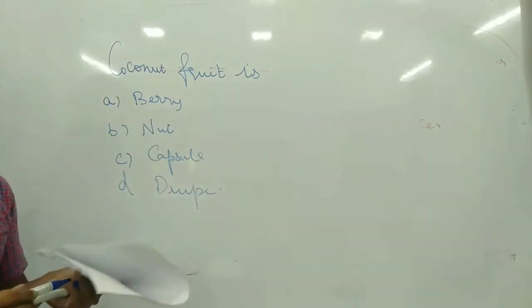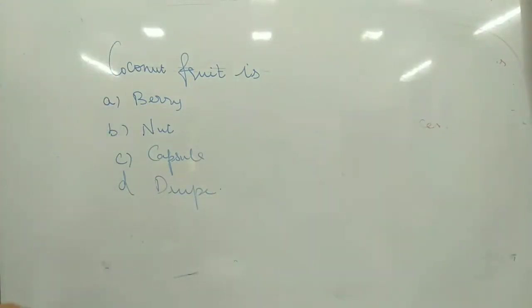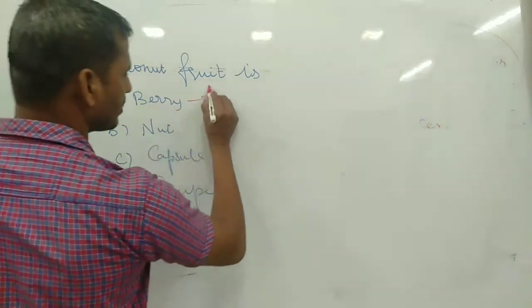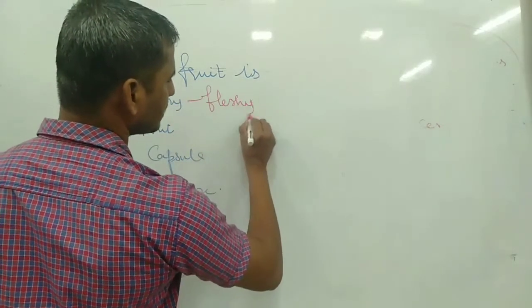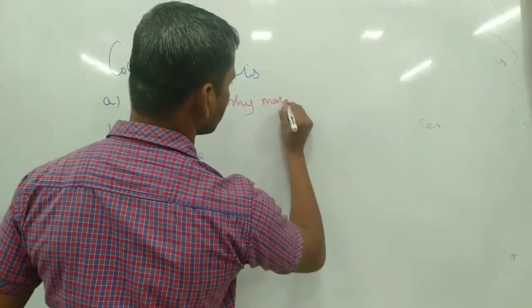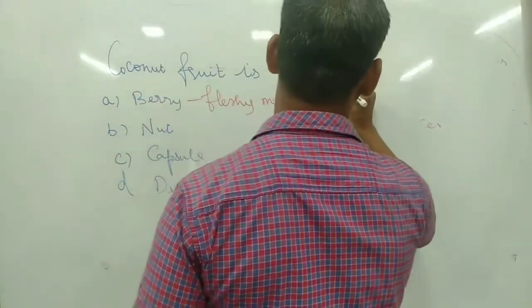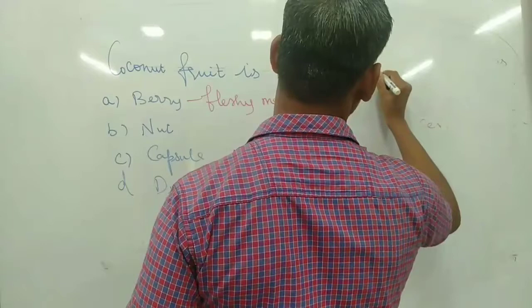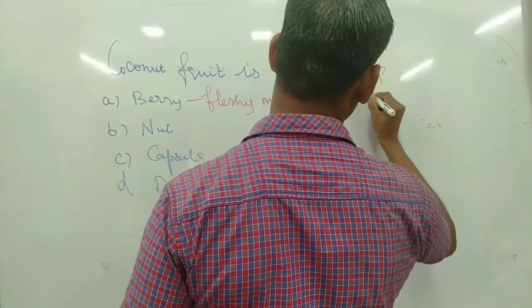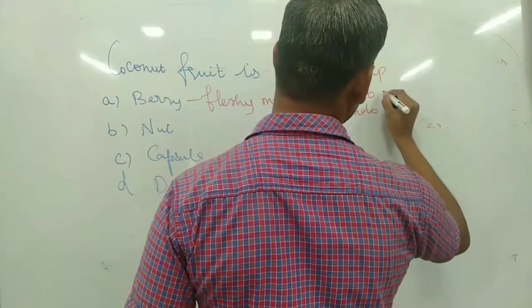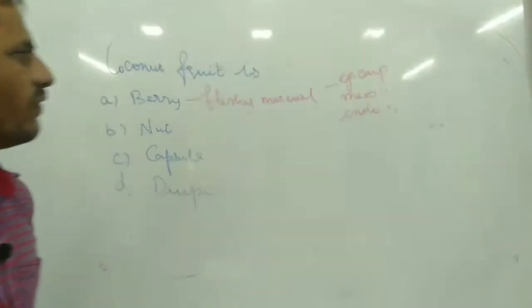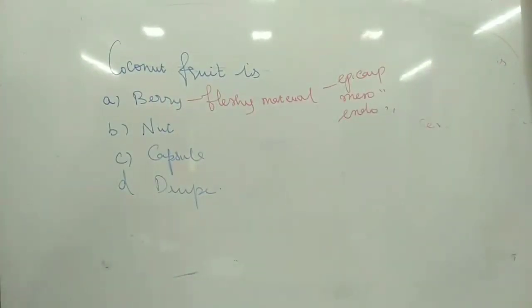Berry is a fleshy fruit, and the fleshy material develops into epicarp, mesocarp, and endocarp. They are divided into three regions, so it is not a berry.